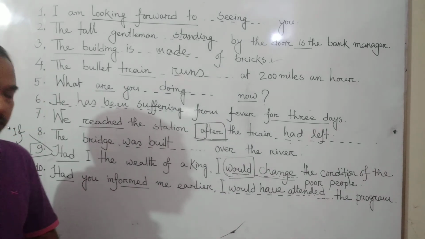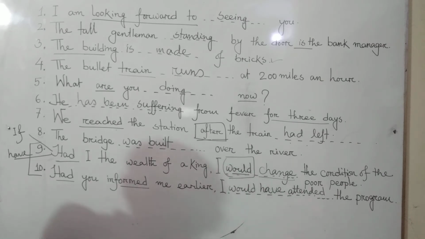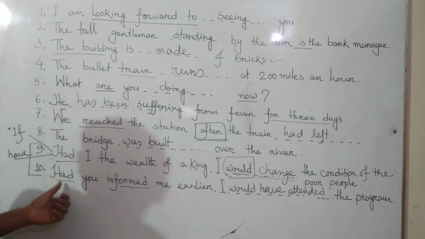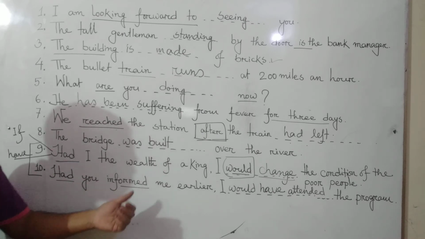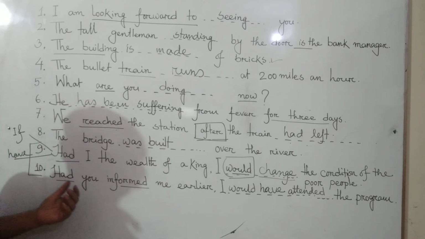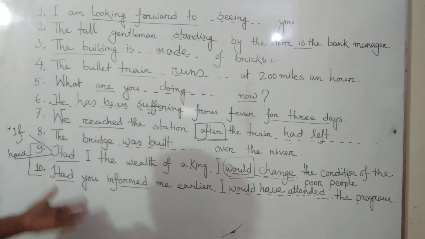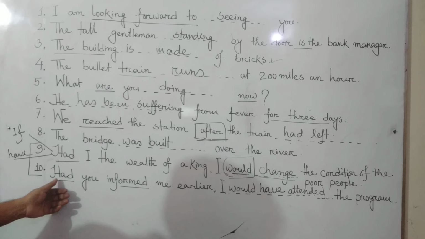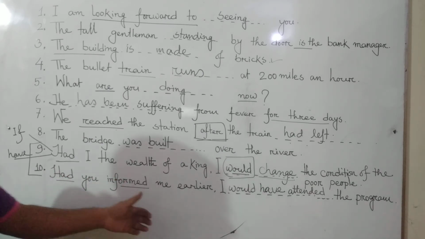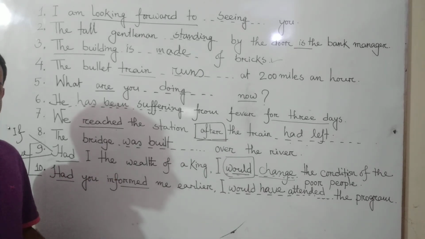Now I am going to explain it. This is past perfect tense. Here also the meaning of "had" is "if." If you had informed me. If I use this sentence as if plus past perfect tense, then it will be like this: if you had informed me earlier.